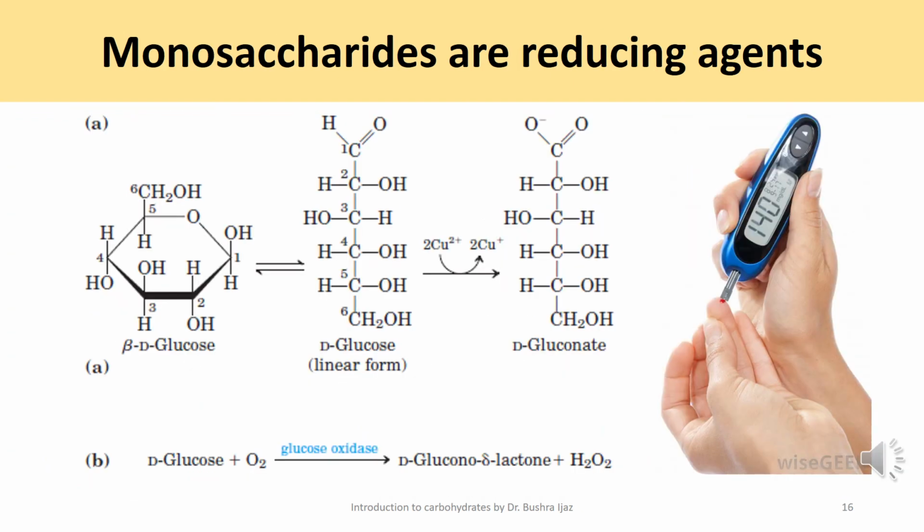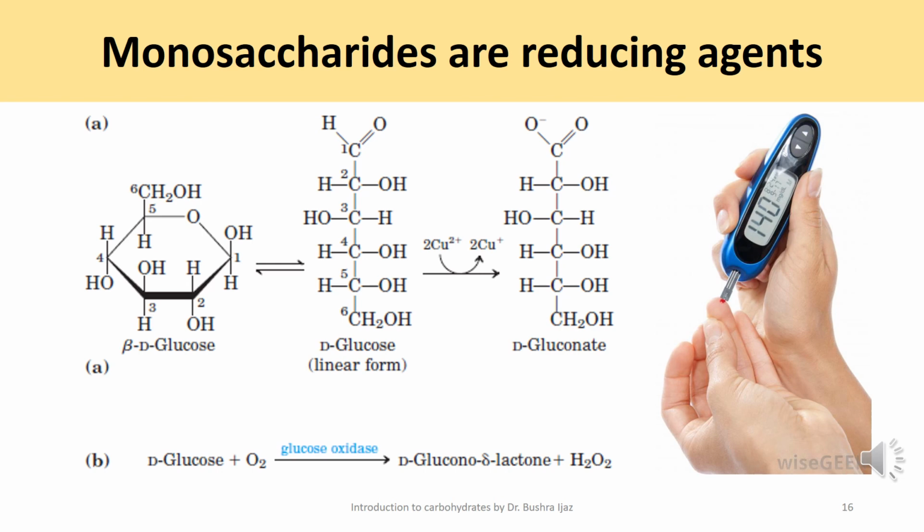The important thing about monosaccharide sugars is that they are reducing in nature. Monosaccharides can be oxidized by relatively mild oxidizing agents such as ferric or cupric ions. The carbonyl carbon is oxidized to a carboxylic group.